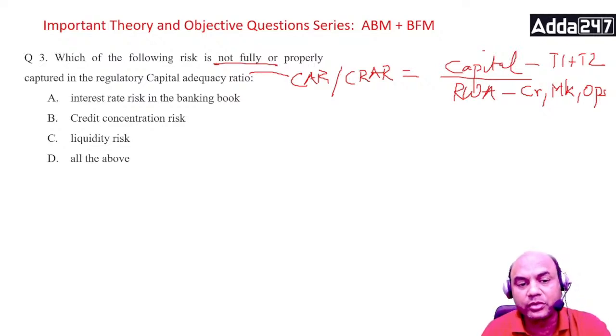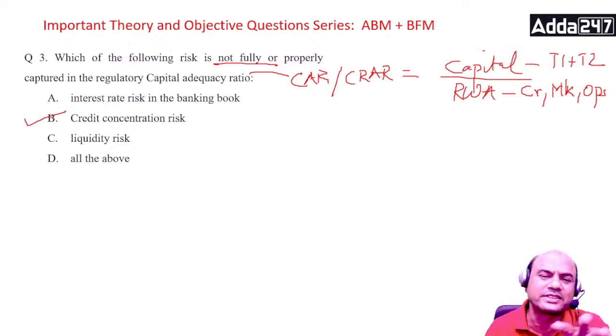Interest rate risk in banking book, credit concentration risk, liquidity risk, all of the above. Very tough. Yeah, really tough, because one of the options is really tough. One you will immediately get. Which is not covered? Okay, credit concentration. I'll move from easier to tougher. Easier is credit concentration. It is not covered in CRAR. CRAR does not say what concentration risk is.